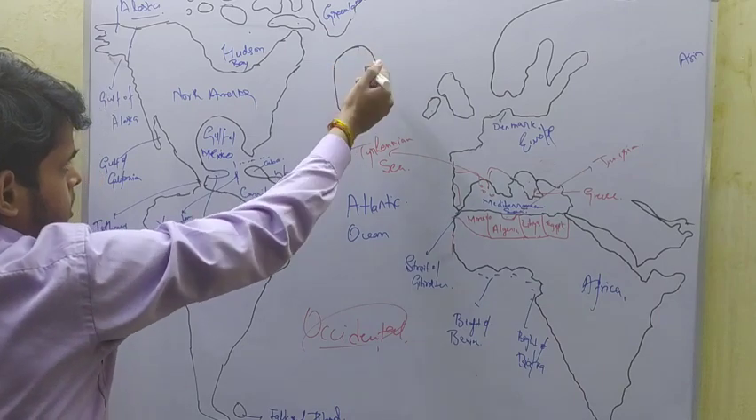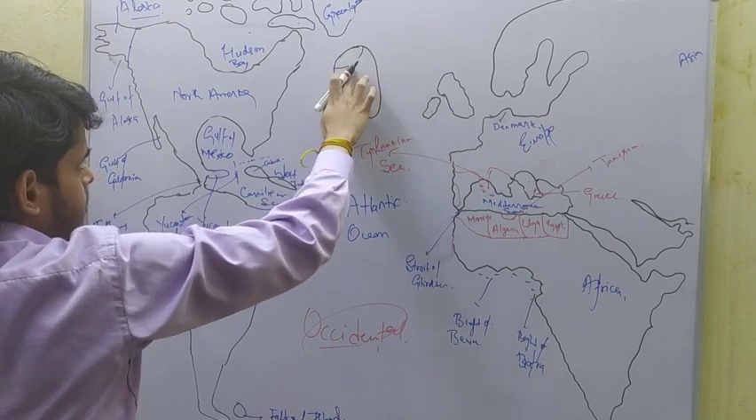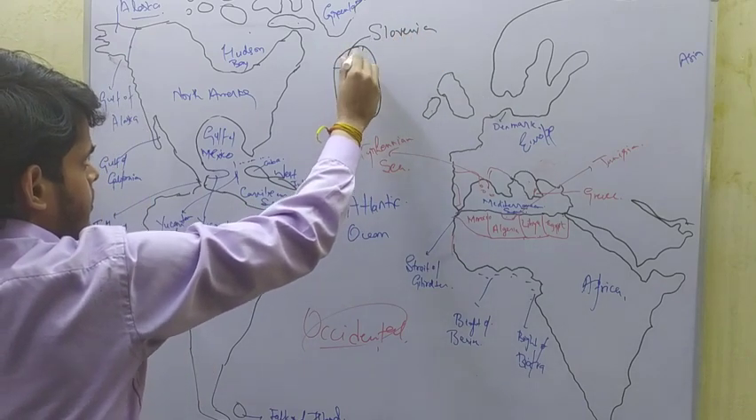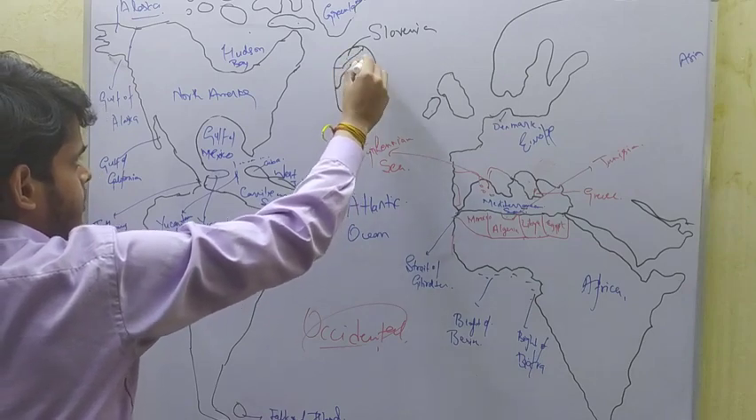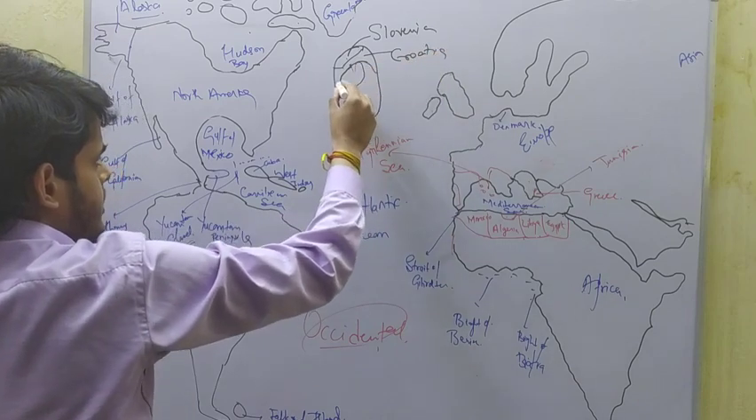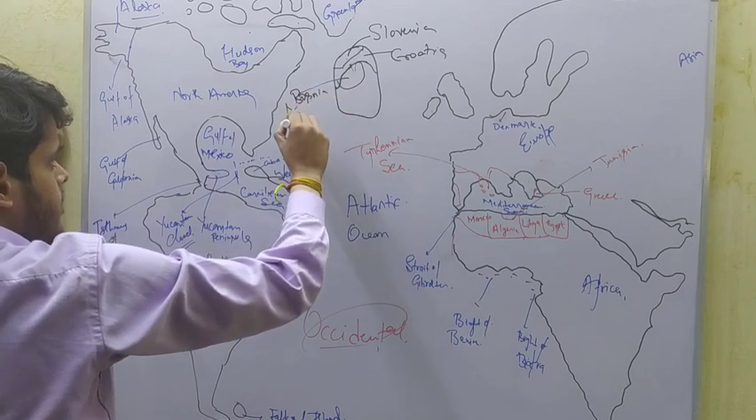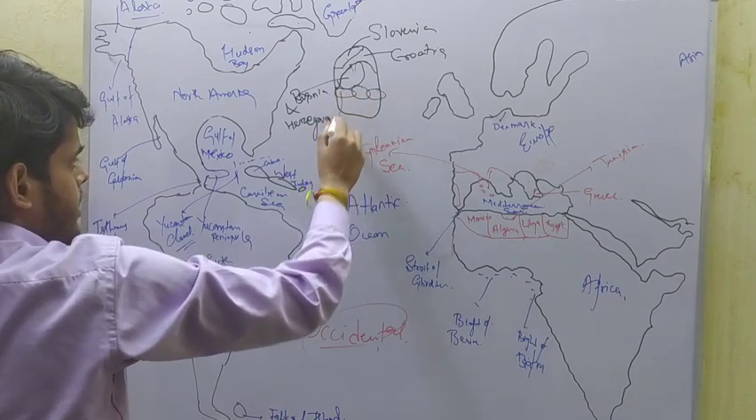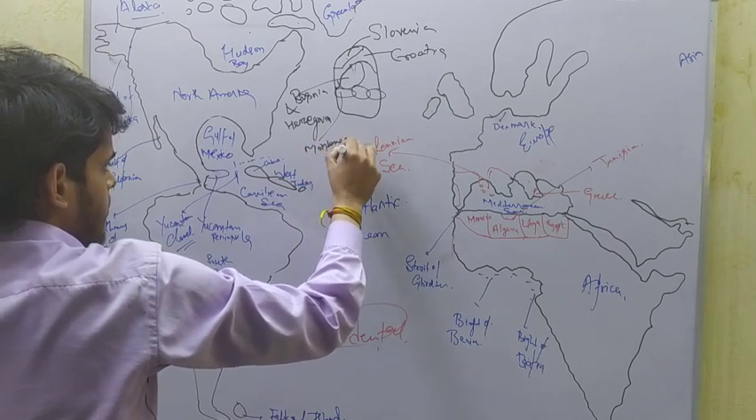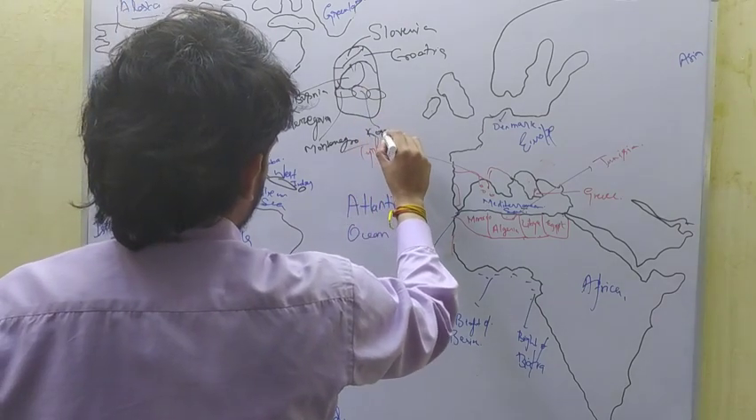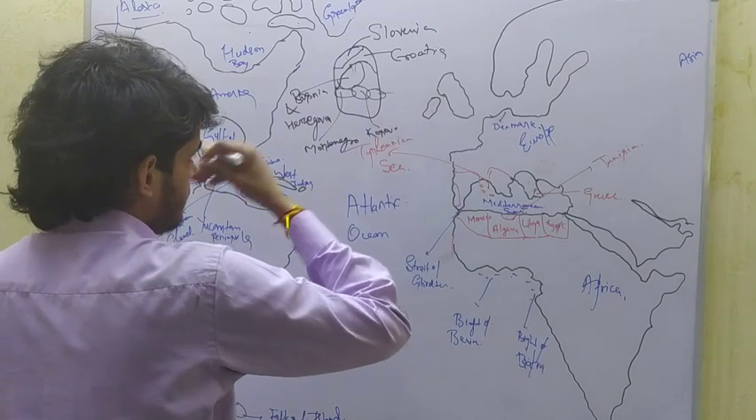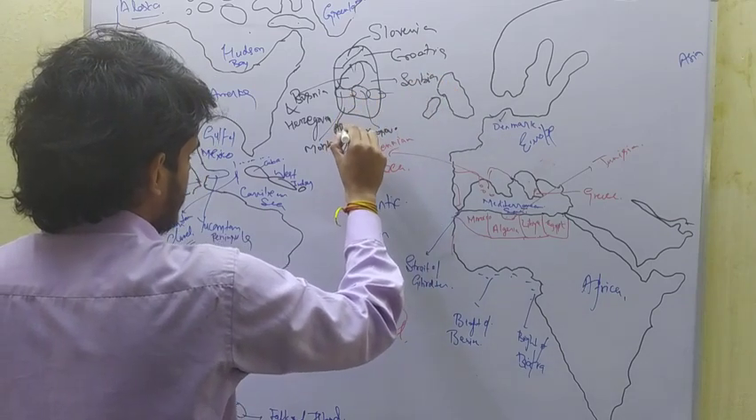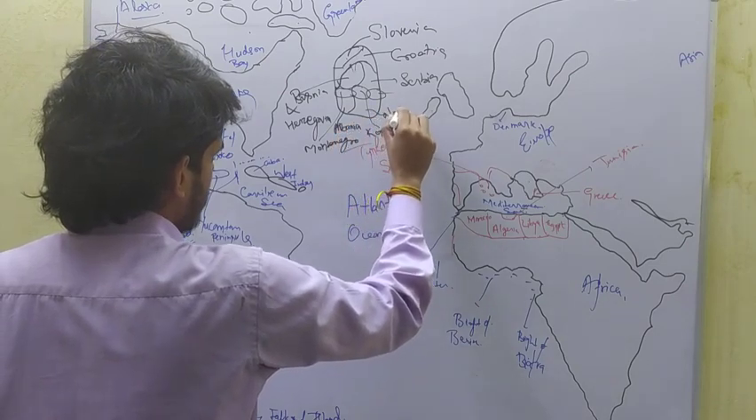So this was Yugoslavia, and now it is divided into Slovenia, Croatia, Bosnia and Herzegovina, Montenegro, Kosovo, Serbia, Albania, and North Macedonia.